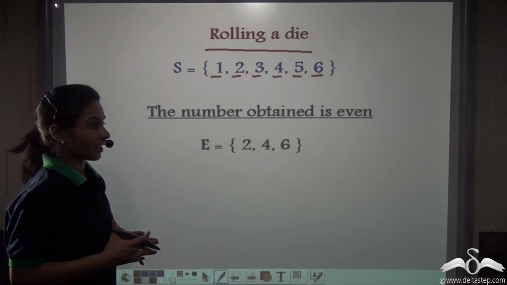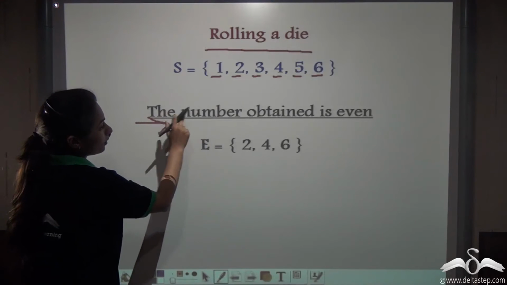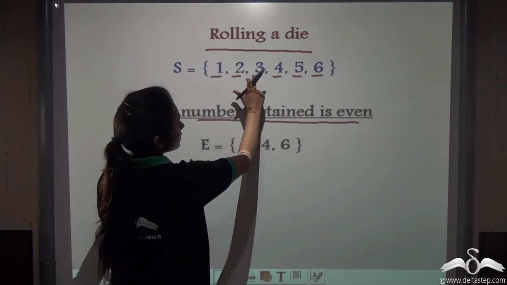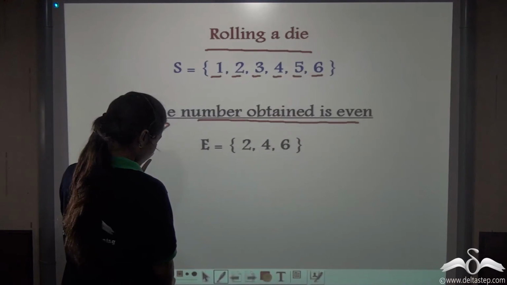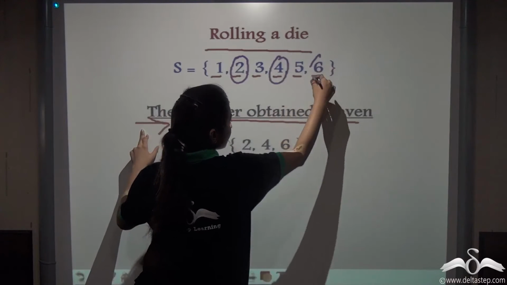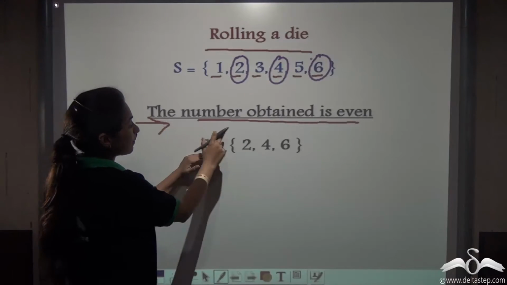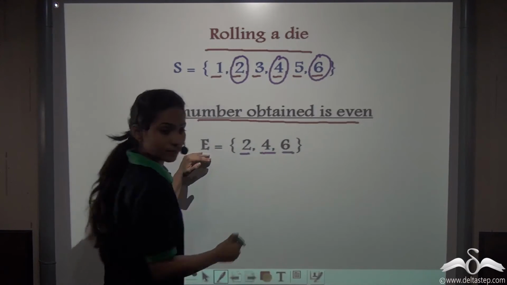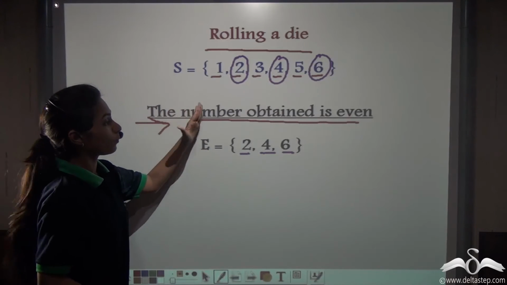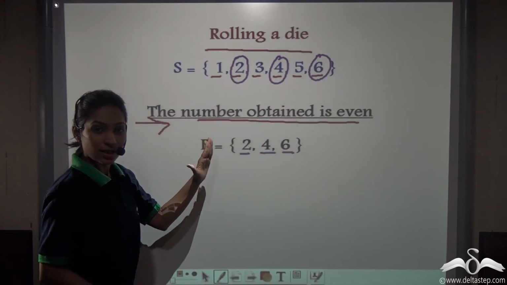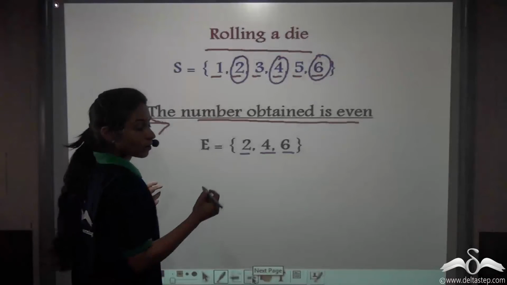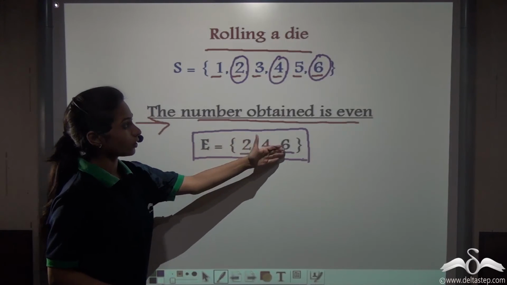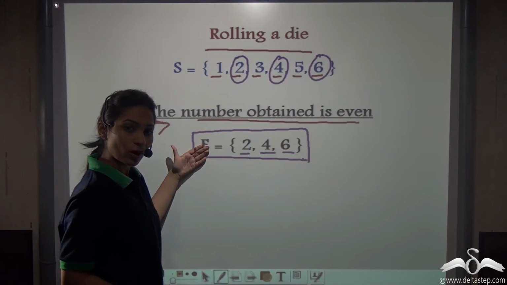Now let's take an event again. The event is the number obtained is an even number. You can see that from the sample space, we get the even numbers 2, 4 and 6. So the sample points that we need to consider for this event are 2, 4 and 6. So this is a set of one or more possible outcomes of this experiment. This is what we call an event.